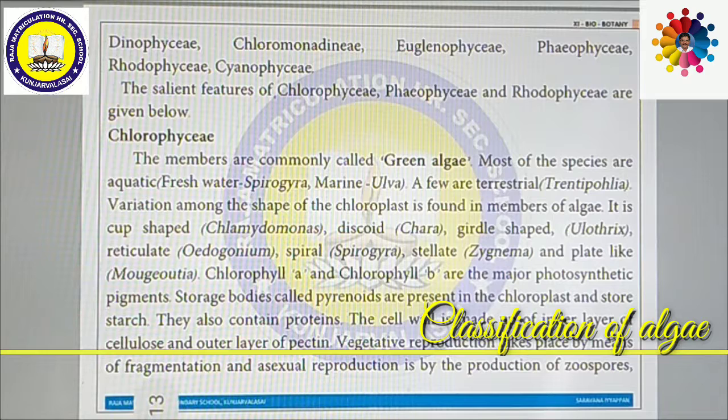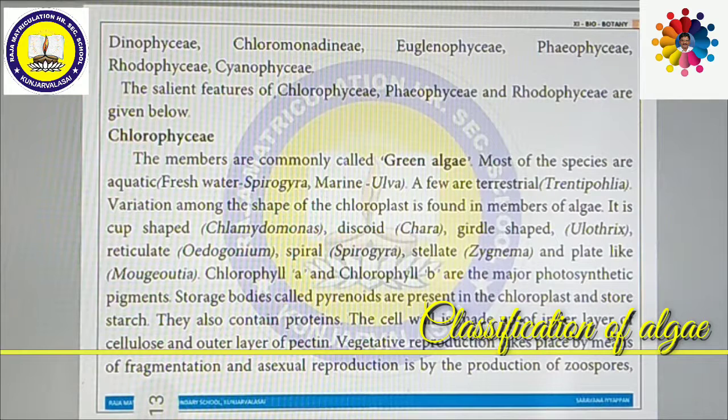There is variation in the shape of the chloroplast among members of algae. That means the shape of the chloroplast is entirely different from one alga to another. It is cup-shaped in Chlamydomonas, and discoid in Chara.